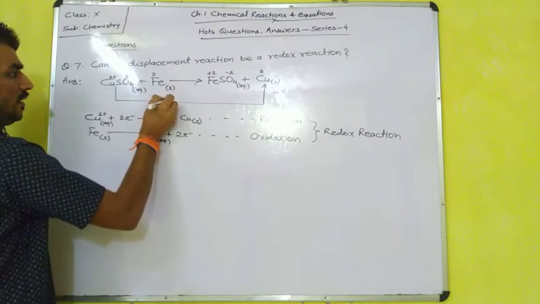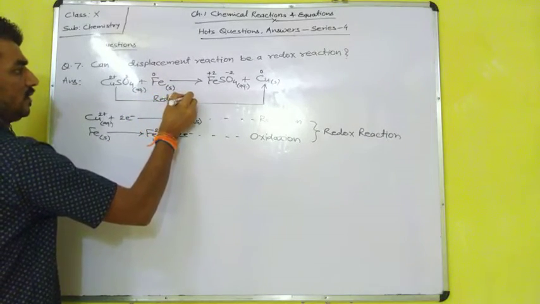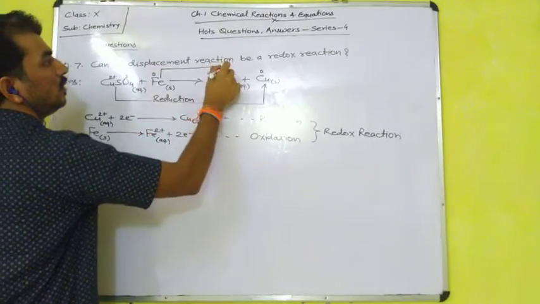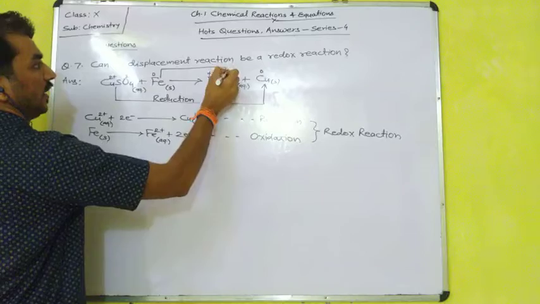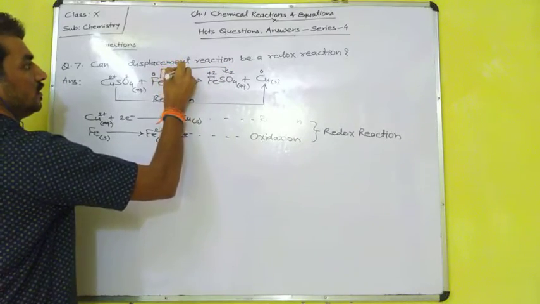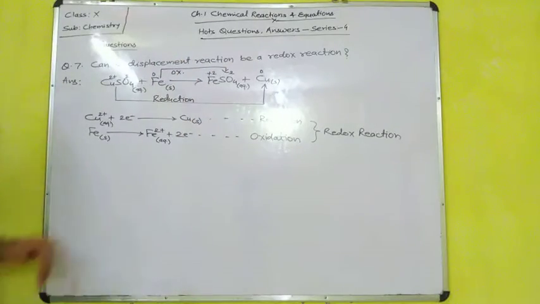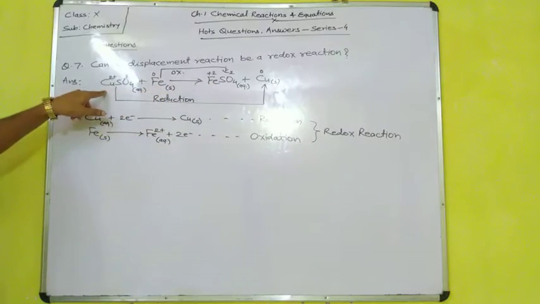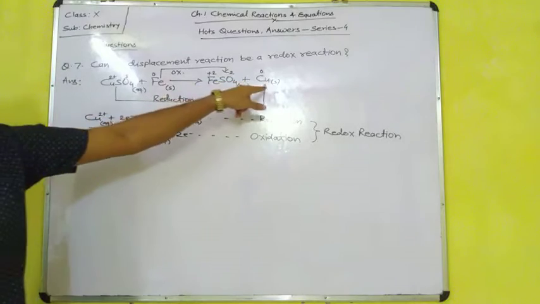And iron to ferrous sulfate, that is oxidation. Means iron is oxidized into ferrous sulfate, and copper is reduced into copper.